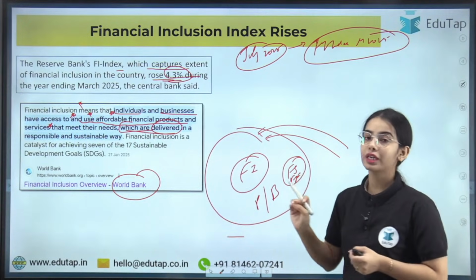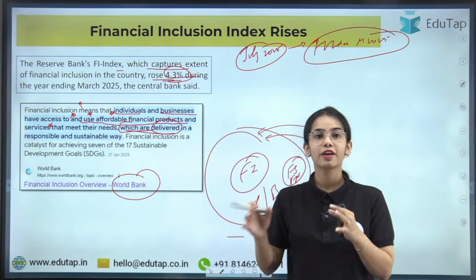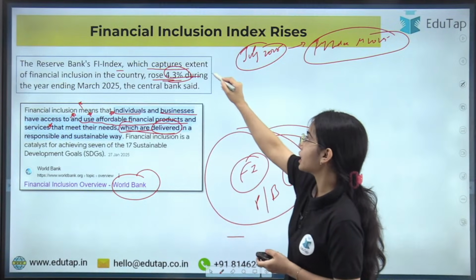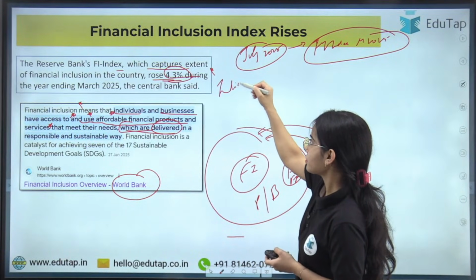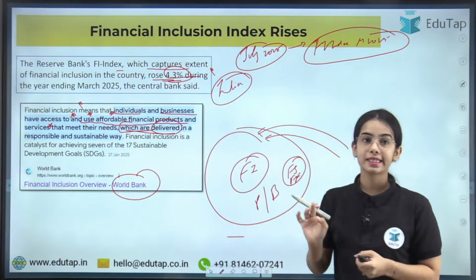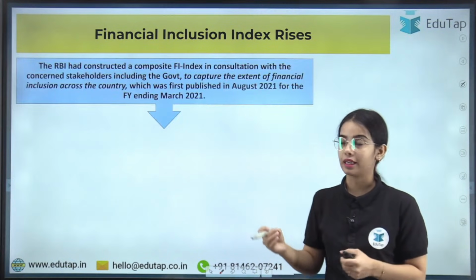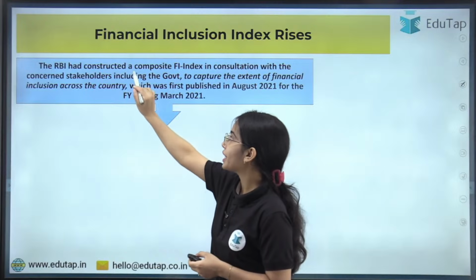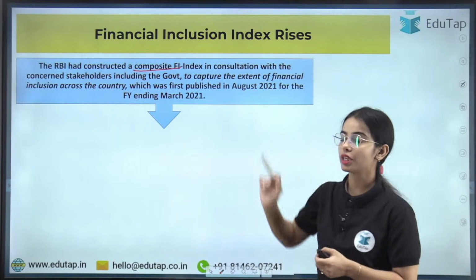Now the Reserve Bank of India releases the financial inclusion index, which captures the extent of financial inclusion in India. Okay, so now let's understand the financial inclusion index in detail. First of all, the Reserve Bank of India had constructed a composite financial inclusion index.